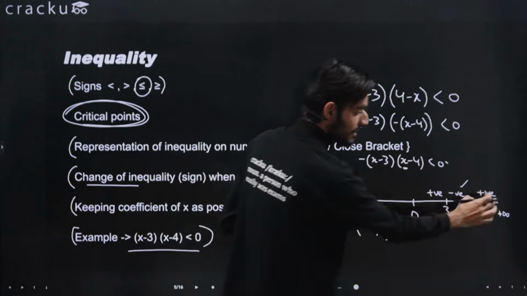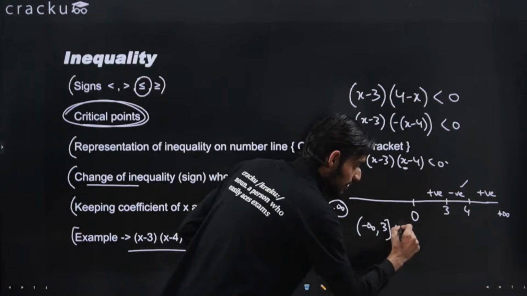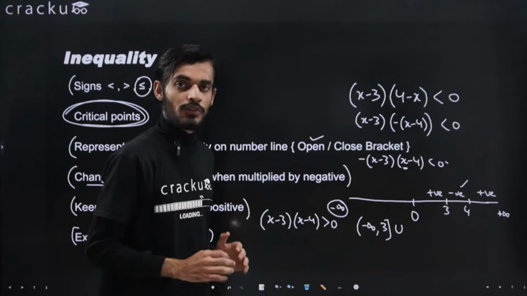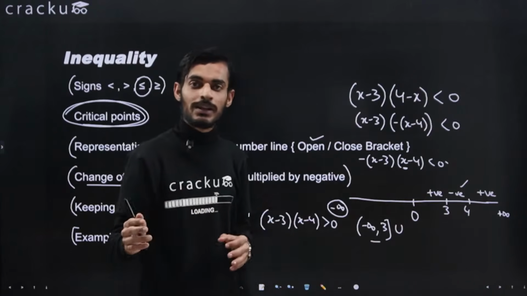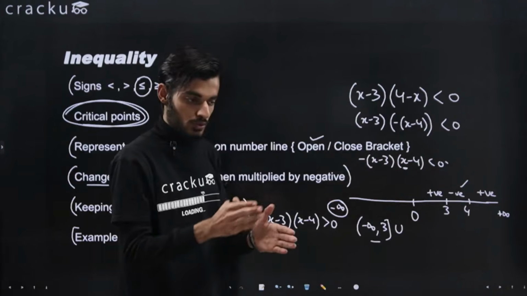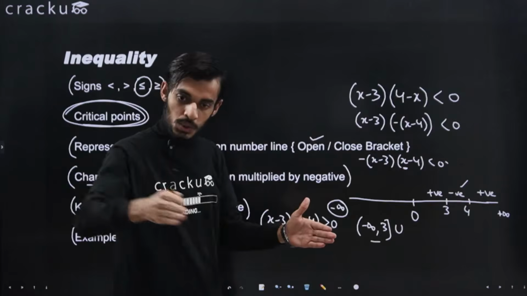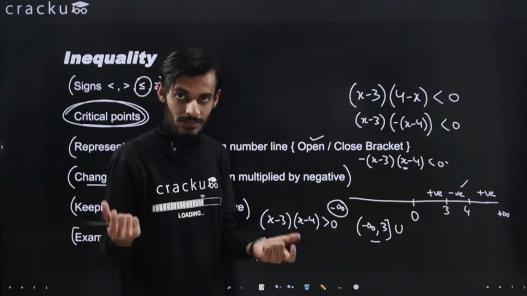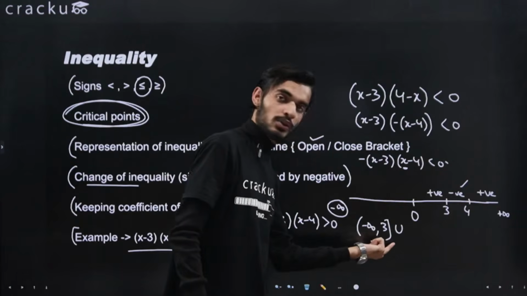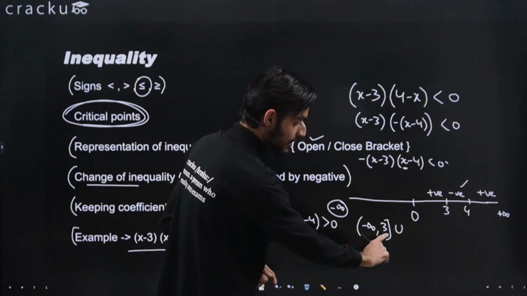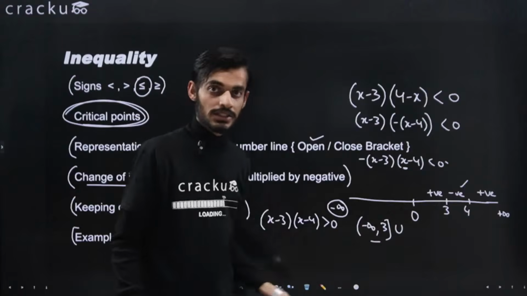If let's say the second range includes from 4 to infinity, then you will write union. This represents union. Then the values of x are in this range also plus in that range also. If we are getting multiple ranges, for example on the number line we get values from this point to this point, then there is some gap, and after this from that point again to some extent. So if the values are in that particular order, we can just represent it in this particular order, that minus infinity to 3 union means basically this plus this. Okay, both the values are considered as an answer.